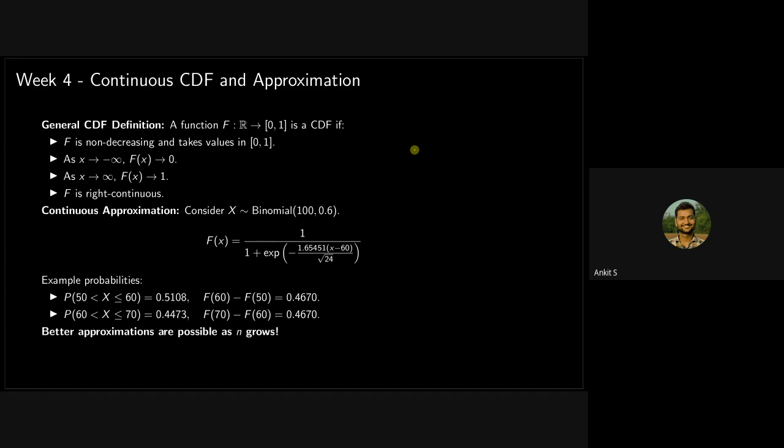In the case of a discrete random variable, when we plot the CDF, there are jumps like this. Suppose the value of x is 1, 2, and here it is 1.